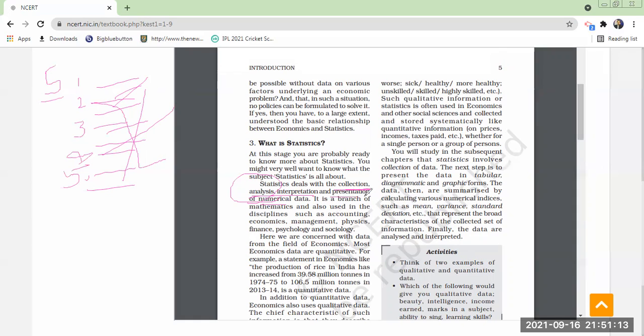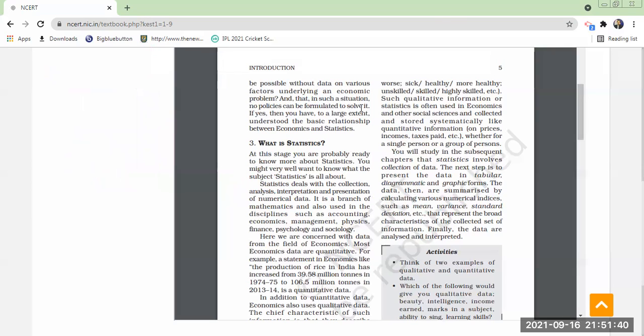Understood. And ultimately the data will be presented to the persons who require that data. The persons may be your school management, your parents, or the newspapers, or whoever is interested in the data. That data will be presented to them. So what does statistics do?